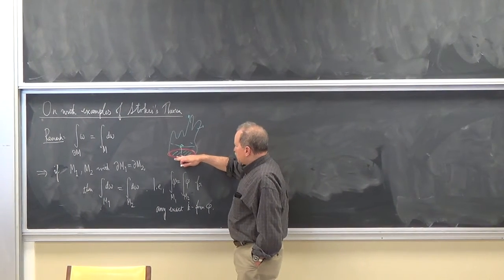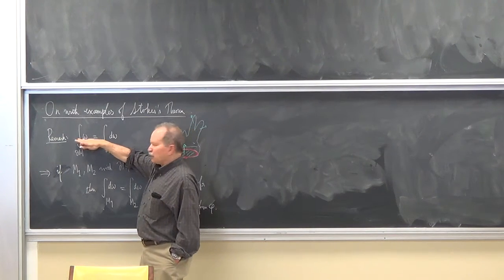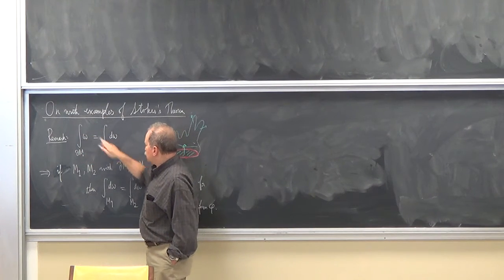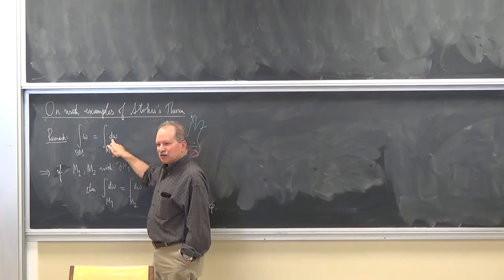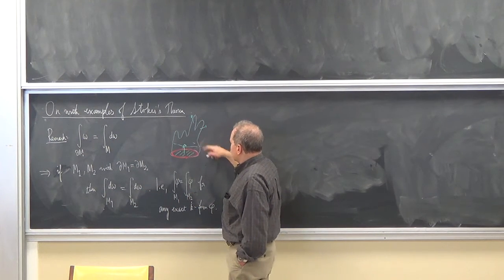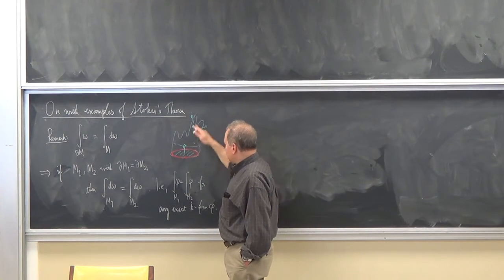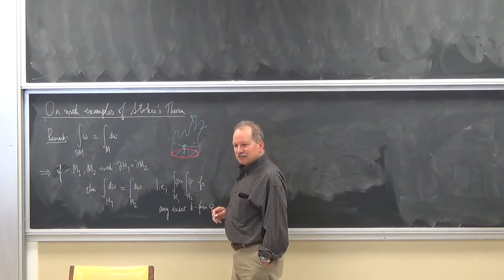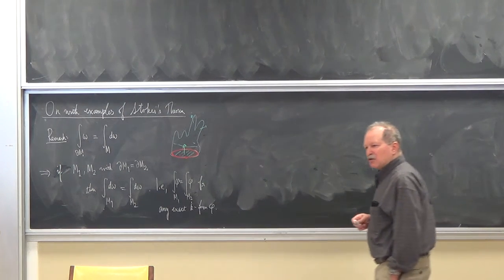But this is saying, basically, if you're trying to compute the integral of d omega, and you don't know how to compute the integral on the boundary, you are free to choose any M that's convenient over which you can integrate d omega, and you'll get the same answer. So if someone handed you, for example, this weird glove-shaped thing and said compute the integral of d omega over it, you could say, why not just change it to make it this green thing, which is so much easier to integrate d omega over. Okay? So you can probably guess this is going to have some good physical consequences.